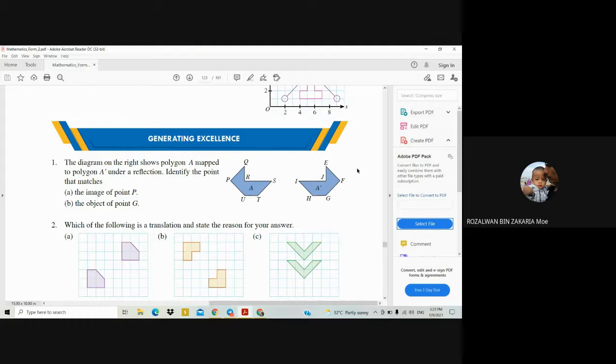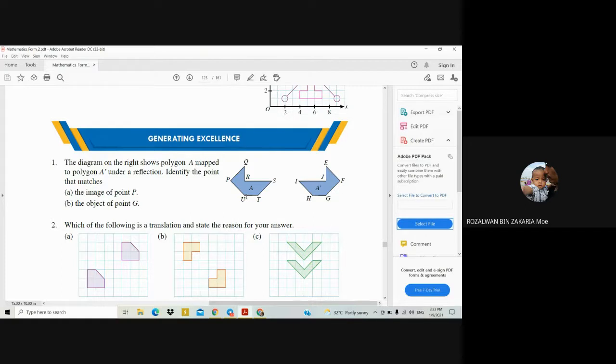This one is the image. So the answer is point F. So the answer for number 1A is point F. Okay, so for question 1B, the object of point G. Point G here is the image. So the object which corresponds to this point G, the image here, is point U. So the answer is point U.